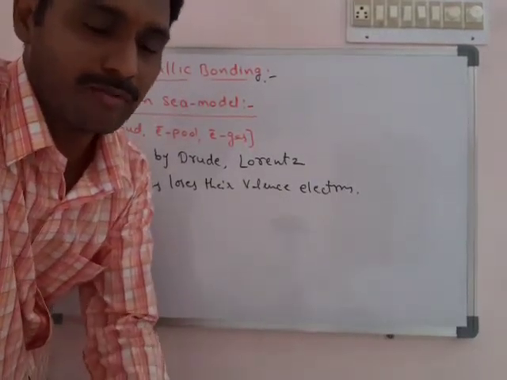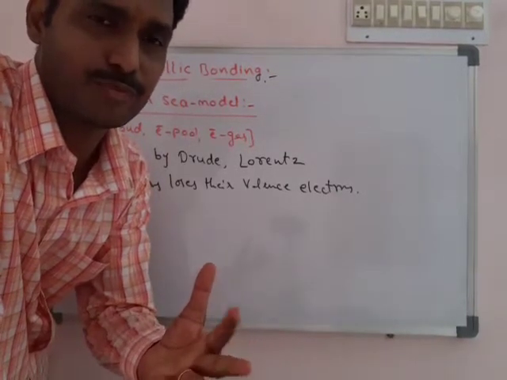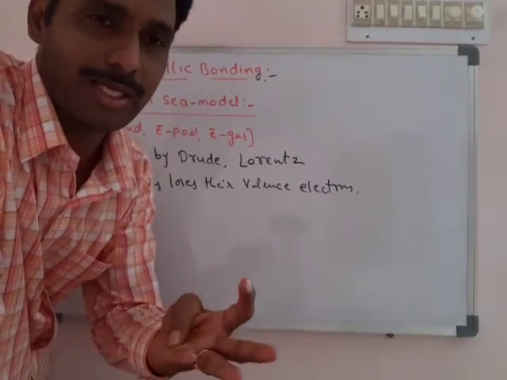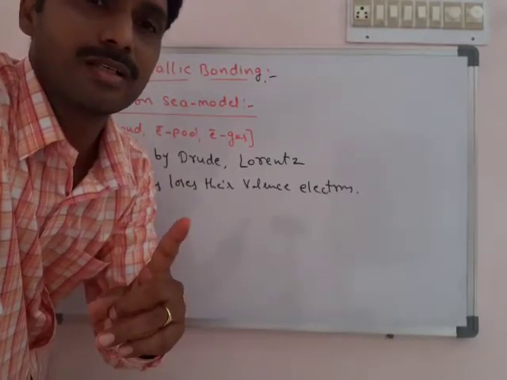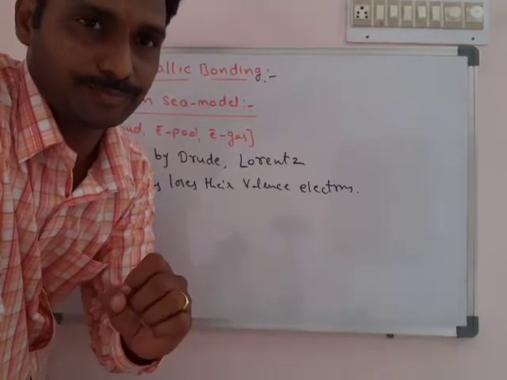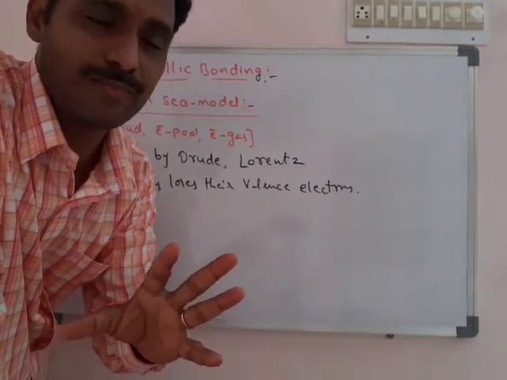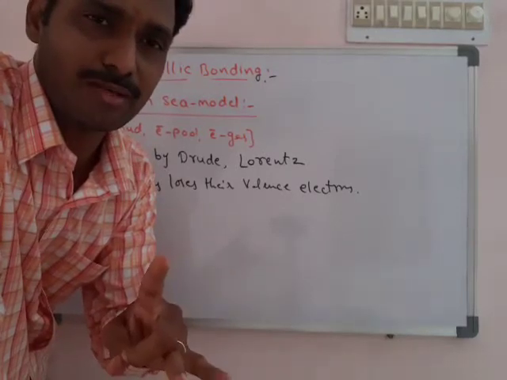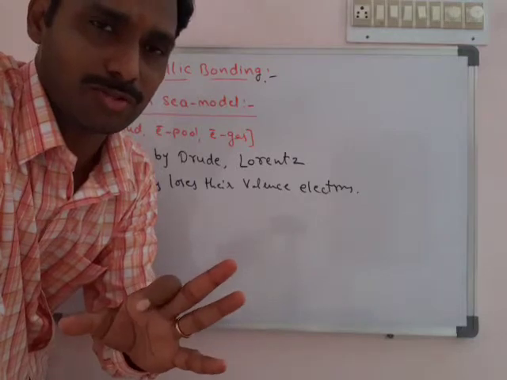For example, alkali metals and alkaline earth metals find it very easy to lose electrons. In alkali metals only one electron is lost. Alkali metal means first A group elements. Alkaline earth metal means second A group elements. Alkali metals lose one electron, alkaline earth metals lose 2 electrons.